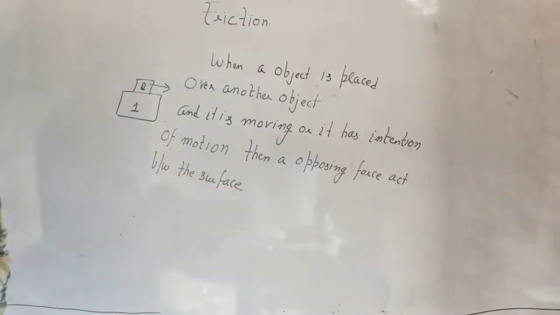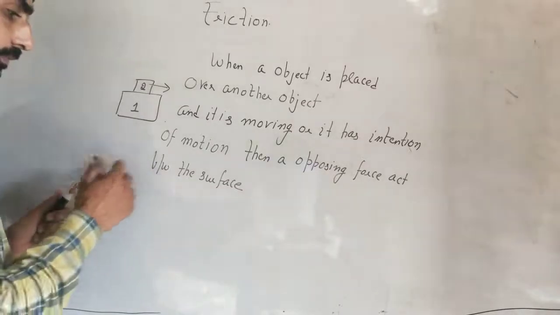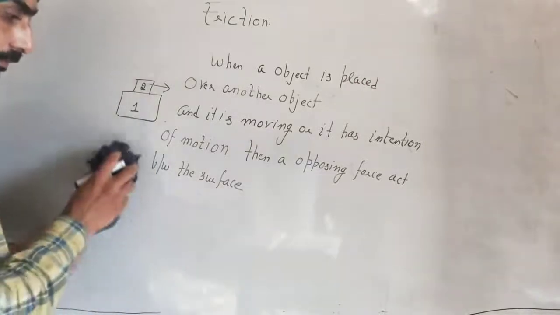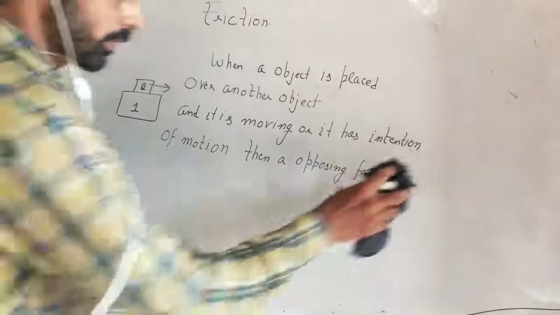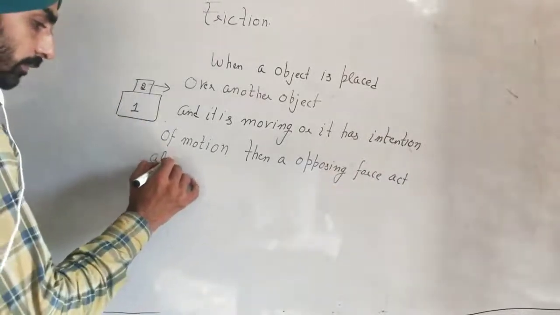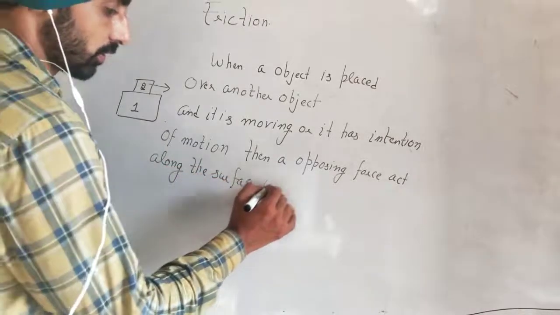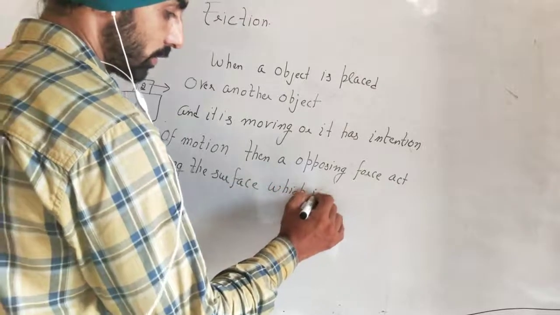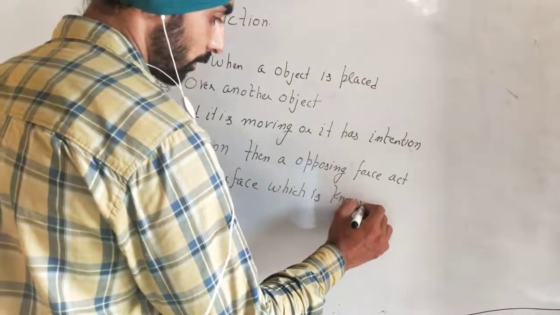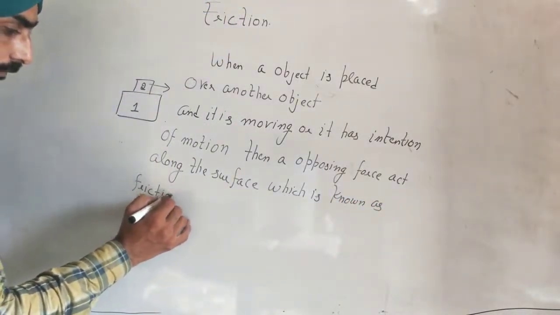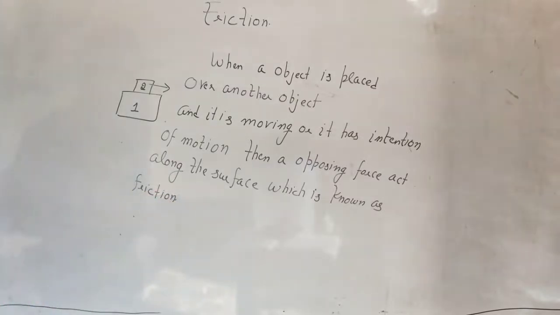Then the opposing force acts along the surface. That is known as friction. So this is the definition of friction.